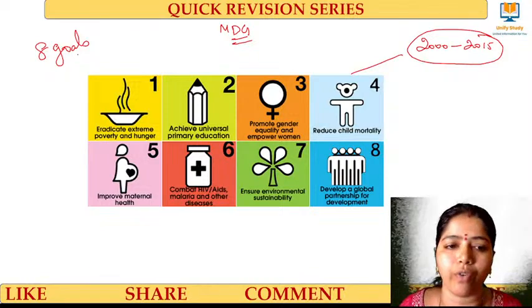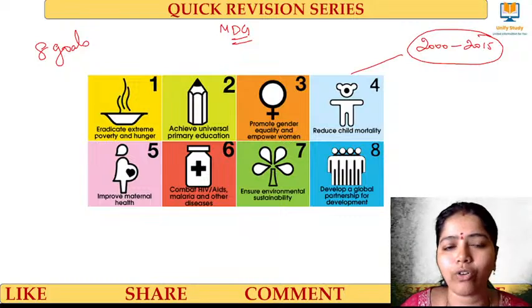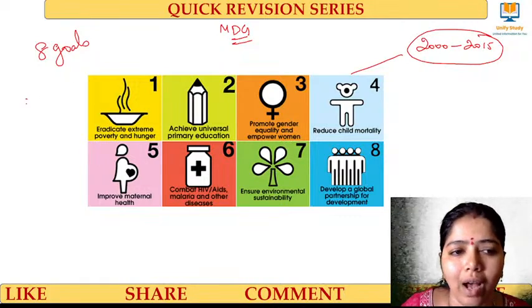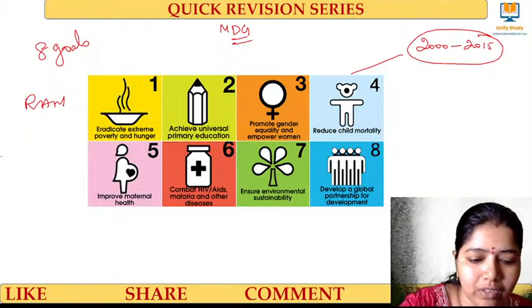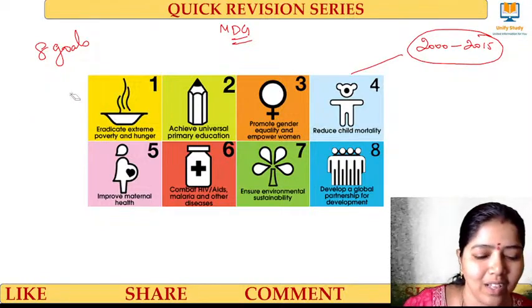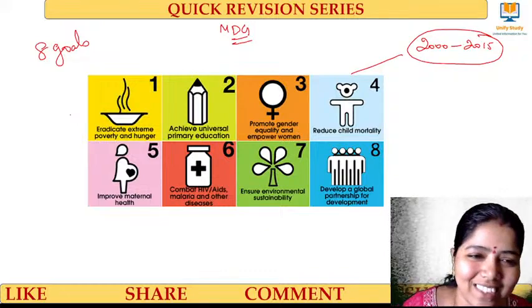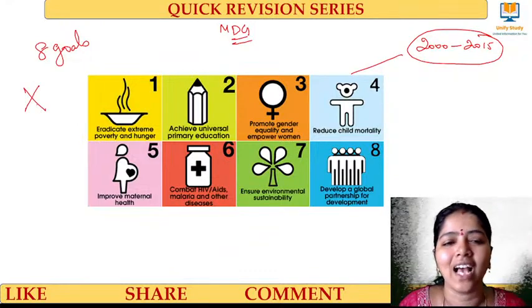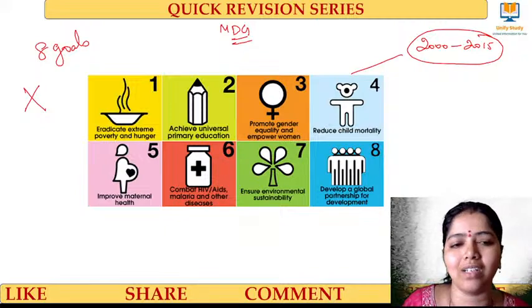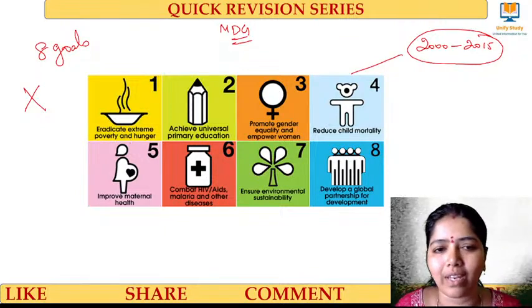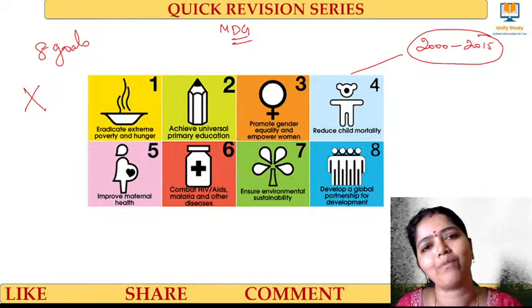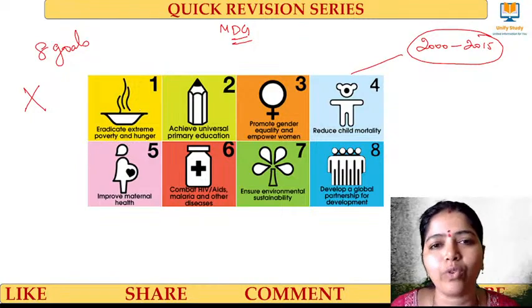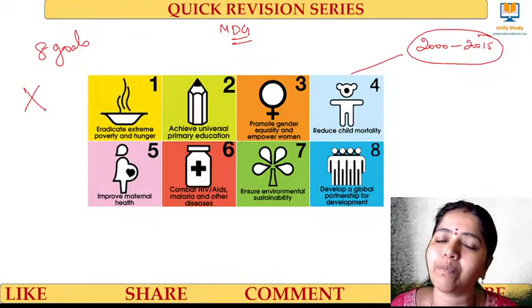What are all those 8 goals? As I told you as a story, there is a boy called X, and that boy is extremely hungry and he doesn't have food, and he is very poor. So I have to eradicate his poverty and hunger. So I'm giving him very good food. After giving food, it is enough. I want to give him a very good primary education.